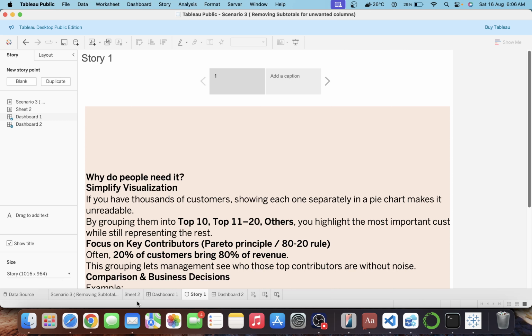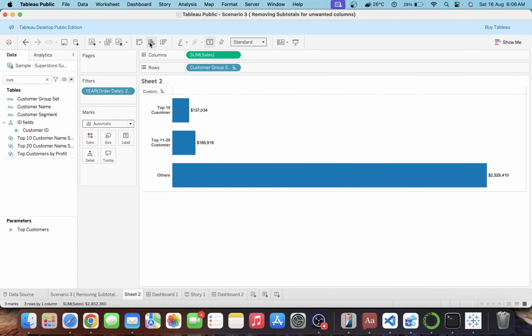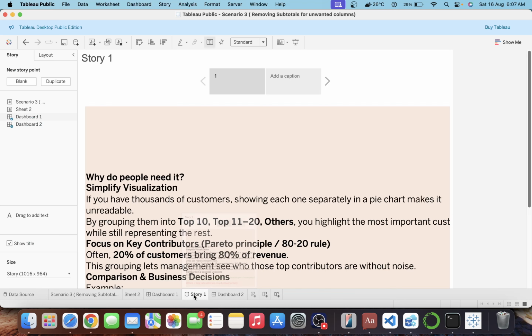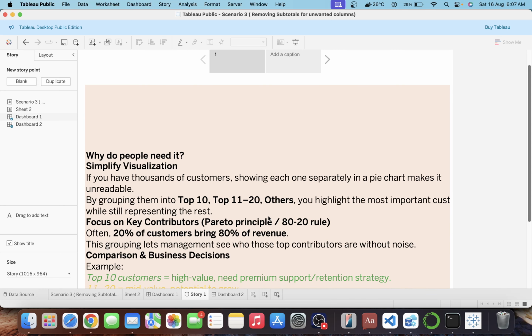Why do they need this kind of group, like top 10 customers and others? How does it help the company? What insights do upper managers get from this kind of grouping? So let's see, I have taken down a few notes. Hope this makes sense.